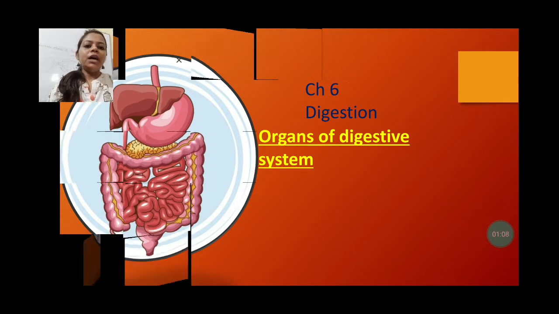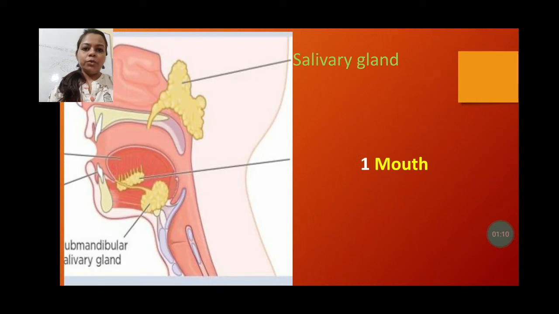First of all we are going to discuss the mouth. The mouth is the first digestive organ, which you can see is present here, and whenever we take food in the mouth, the digestion process starts there. When we are eating anything, you can feel a watery substance coming into our mouth, known as saliva.